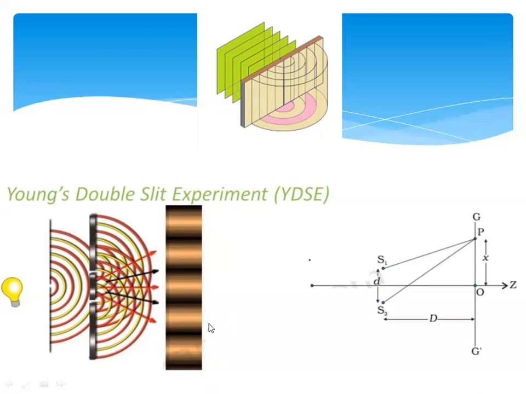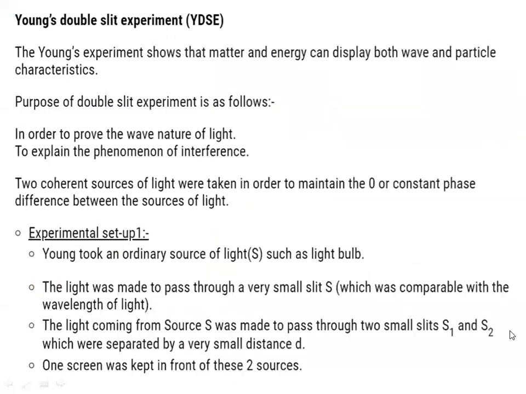But if the same experiment is done with incoherent sources, created without coherence, these dark and bright fringes are not captured. This is the specialty of Young's double slit experiment with coherent sources. At a particular point P, what is the interference that happens? That is the mathematical expression for Young's double slit experiment. Now we will see the explanation for this.